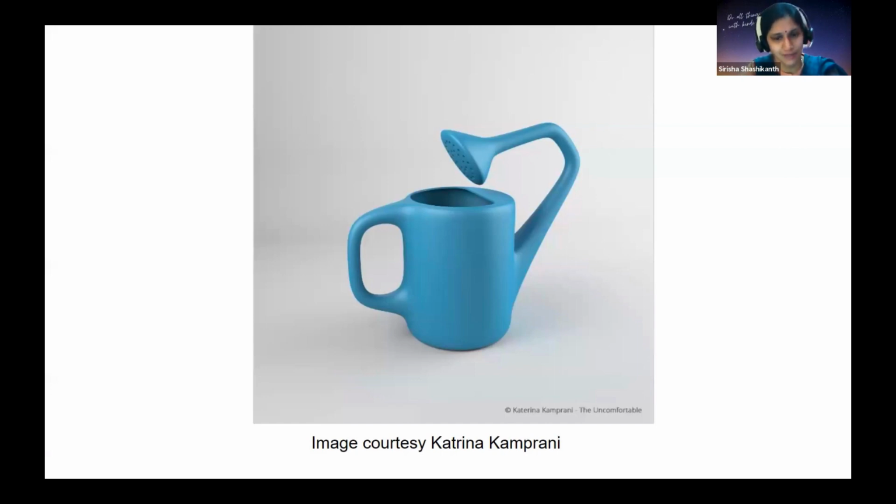I would like to thank Katrina Kamprani for making these useless things. You can find them at theuncomfortable.com. And believe me, it is in fact very difficult to create even these things.